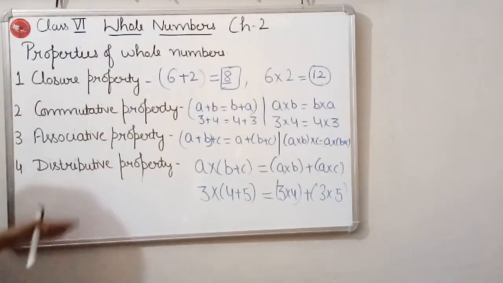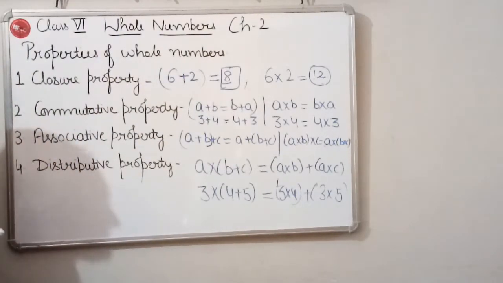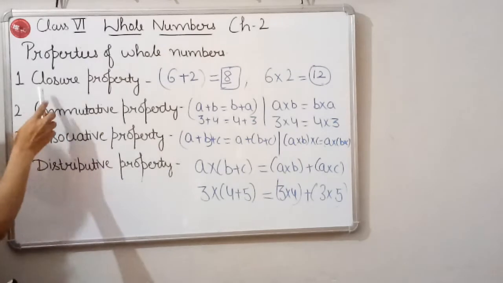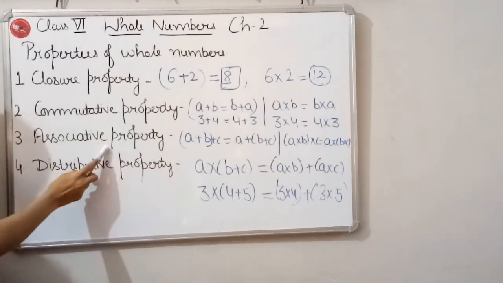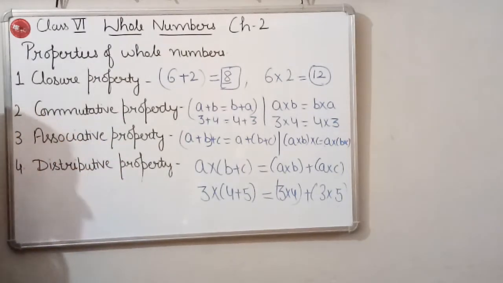So these were the 4 properties we have done in this chapter: closure property, commutative property, associative property and distributive property.